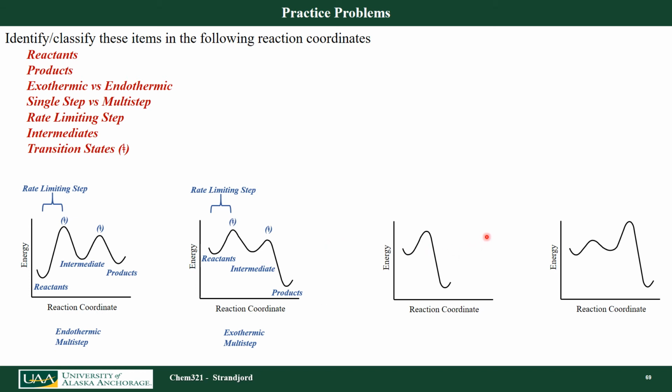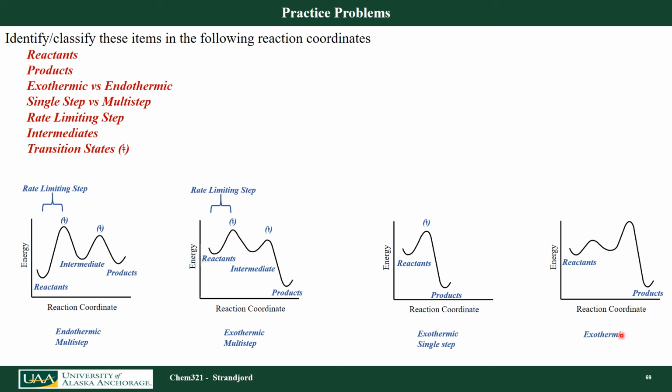If I look at my third reaction coordinate, put in my reactants and products. Is this going to be a single step or multi-step? It's just a single step. There are no reaction intermediates. So this is also going to be exothermic because my products are more stable than my reactants. So it's thermodynamically more favorable. It's a single step process. And I have 1 transition state here, an energy maximum. And what is my rate limiting step? That's the only step.